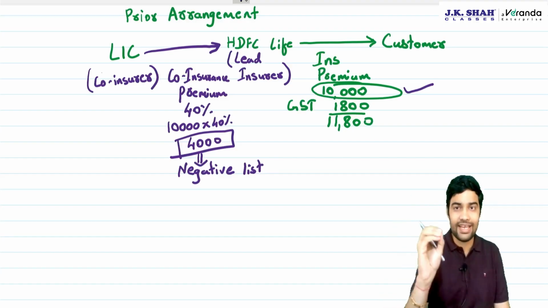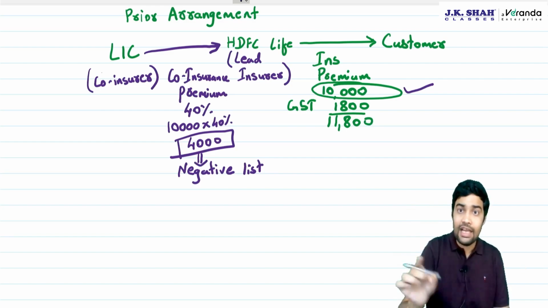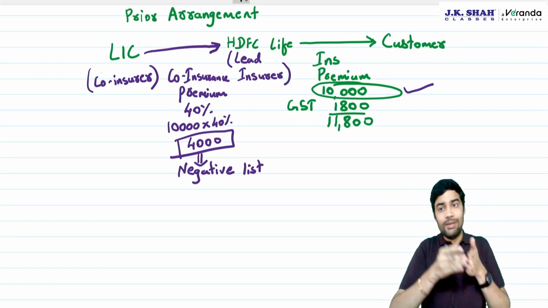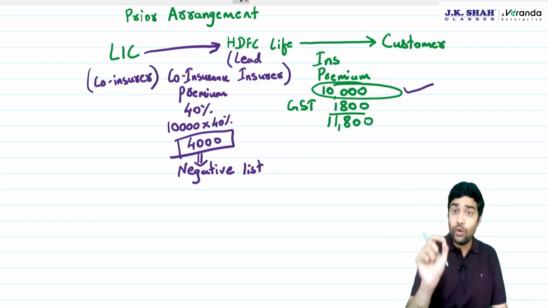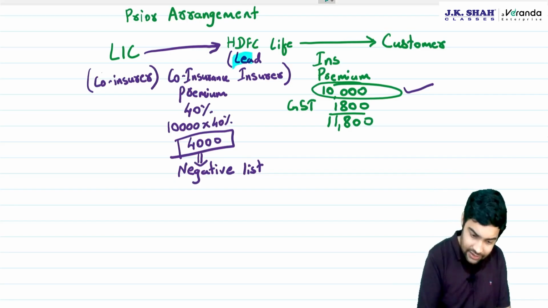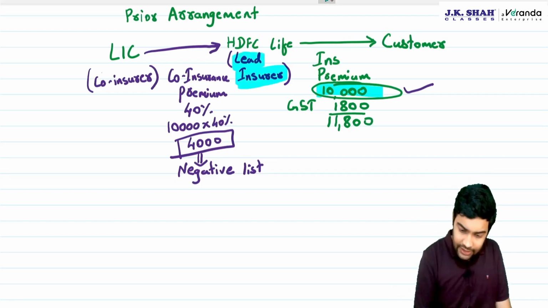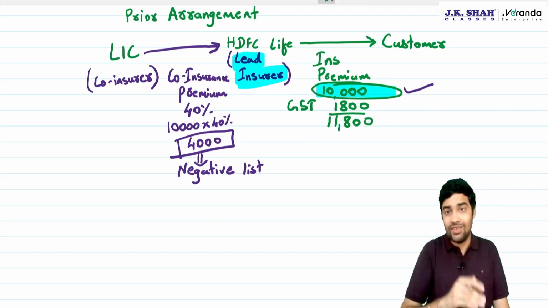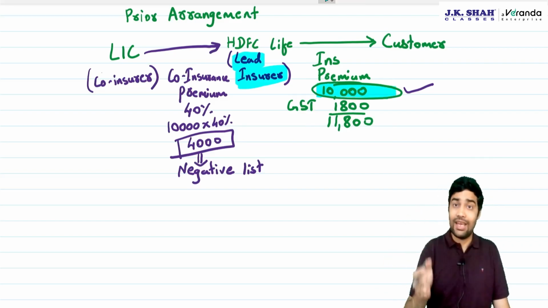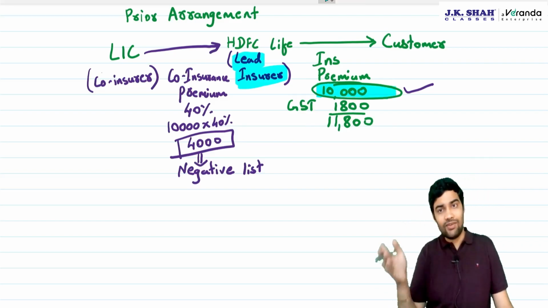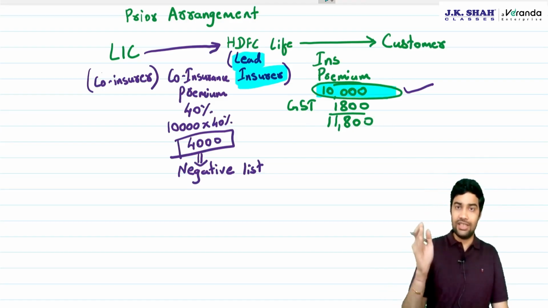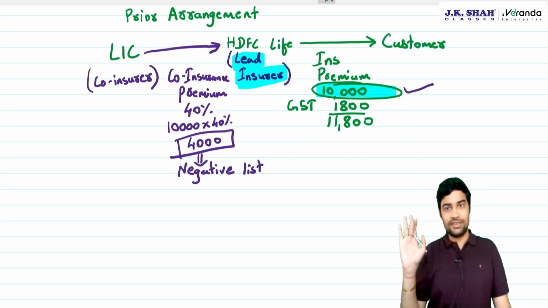And the law also very clearly provides that co-insurance premium will be outside GST only if lead insurer has paid full GST on the insurance premium which is charged from customer. The lead insurer has paid full GST on the insurance premium which is charged from the customer.